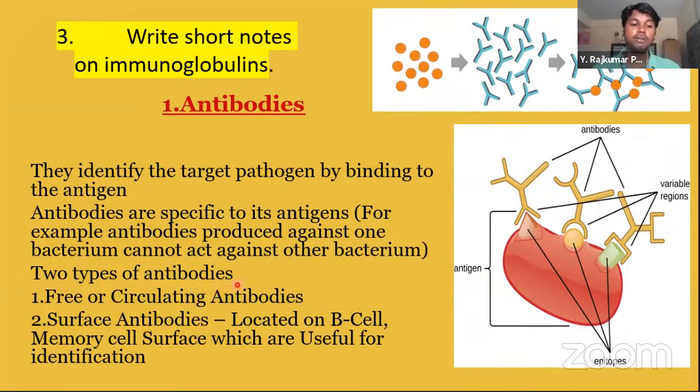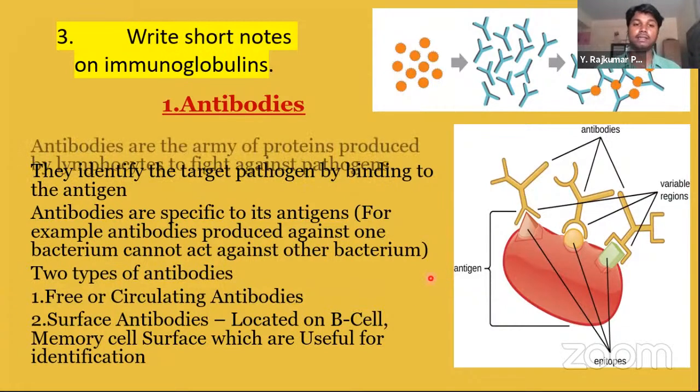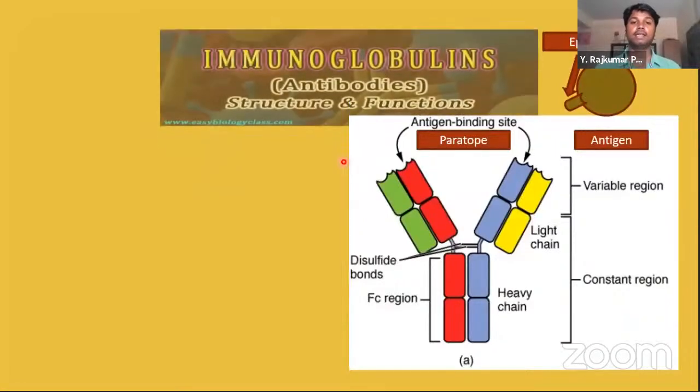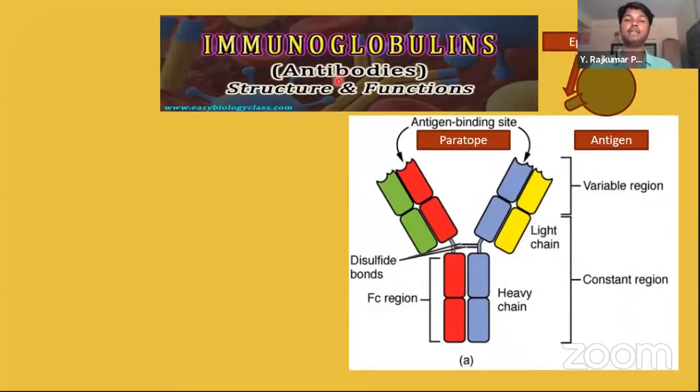The two types of antibodies are free or circulating antibodies and surface antibodies. Surface antibodies are located on B cells and memory cell surface, which are useful for identification purpose. Okay. Antibodies are the army of proteins produced by lymphocytes to fight against the pathogens. Let's see immunoglobulins. Antibodies are also called immunoglobulins.